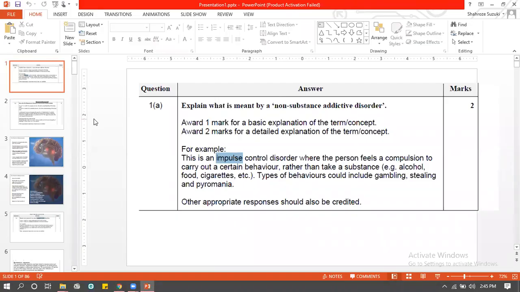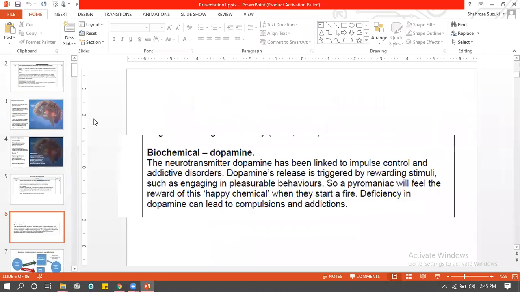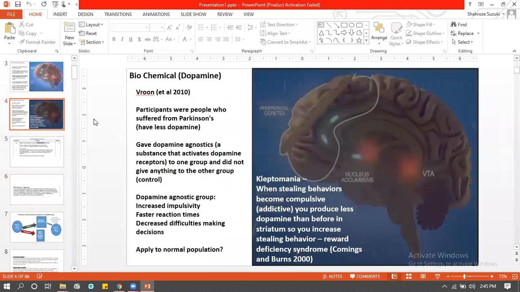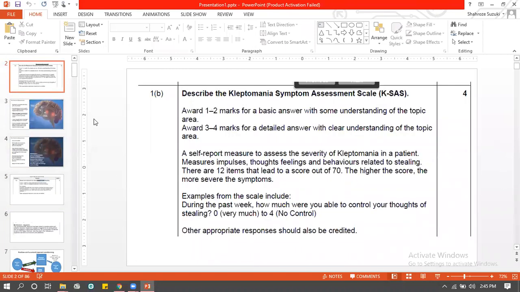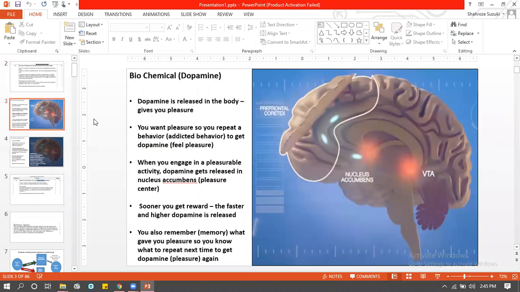Anyways, we're going to talk about the lecture. So after discussing what is impulse control disorder and how do you measure it, now we're going to come on to the causes. Second section of any disorder is going to be the cause. You should know that. So why does it happen? We have the biochemical perspective, first of all. So yeah, and it is good.